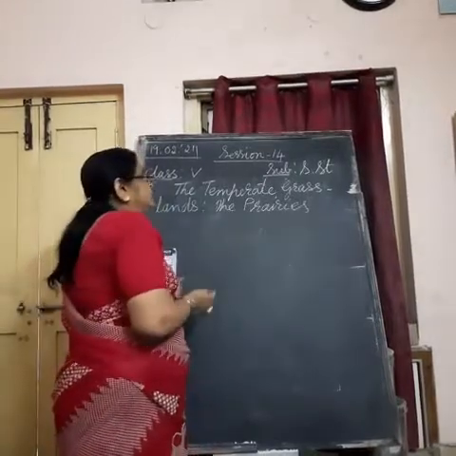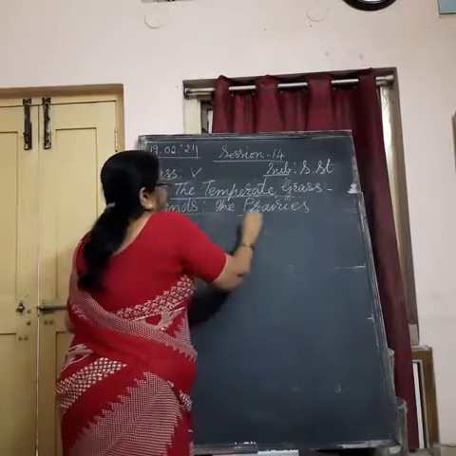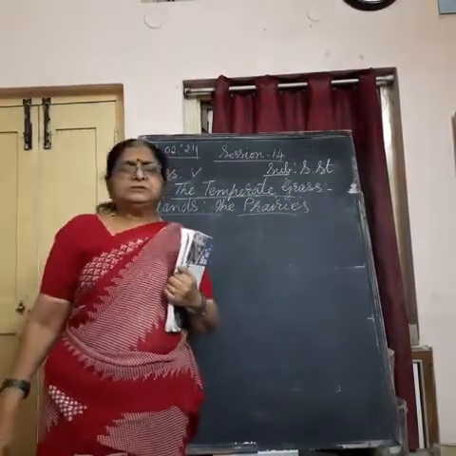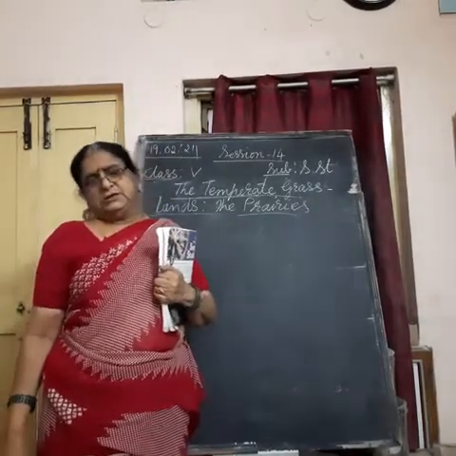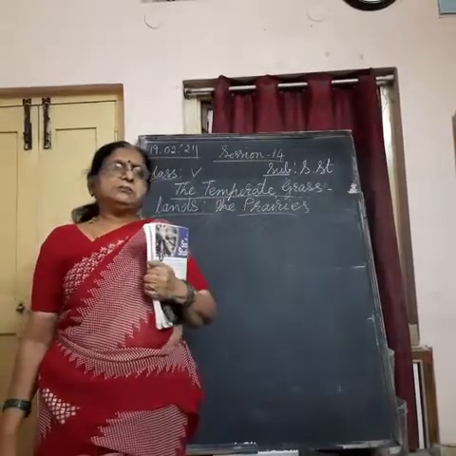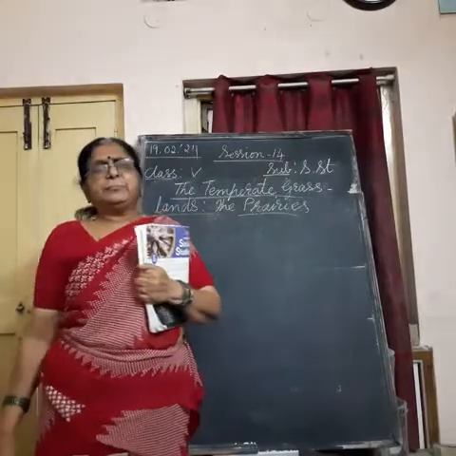In different continents they are called by different names. In Europe and Asia they are called steppes. In Africa they are called velds. In Australia they are called downs. In North America they are called prairies. In South America they are called pampas.